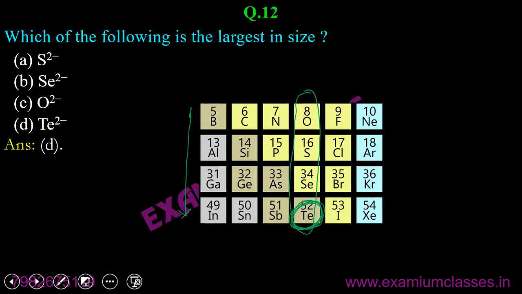Answer is D. Moving down the group, size increases, atomic size as well as ionic size, if we are talking specifically about losing 2 electrons in each case. Oxygen, sulfur, selenium, and tellurium.